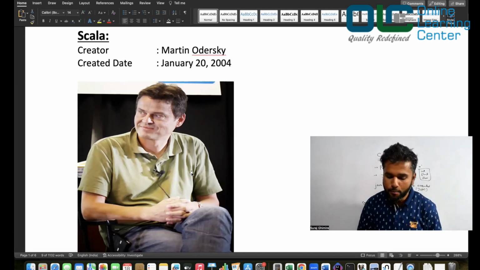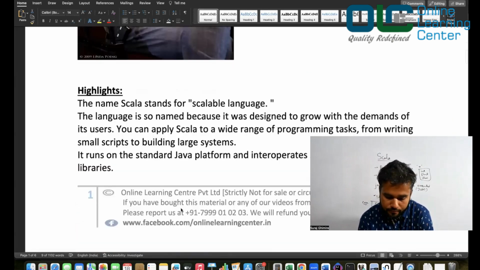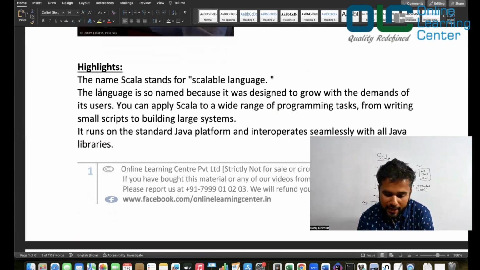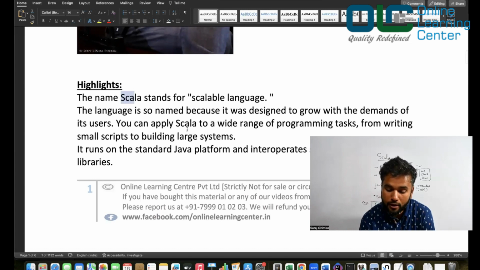So he is Martin Odersky, who is basically the creator of the Scala programming language. Okay, let's move on. So highlights: the name Scala stands for scalable language. If you look into Scala, the word is taken by combining scalable language. The language is so named because it was designed to grow with the demands of its user. You can apply Scala to a wide range of programming tasks, from writing small scripts to building large systems.